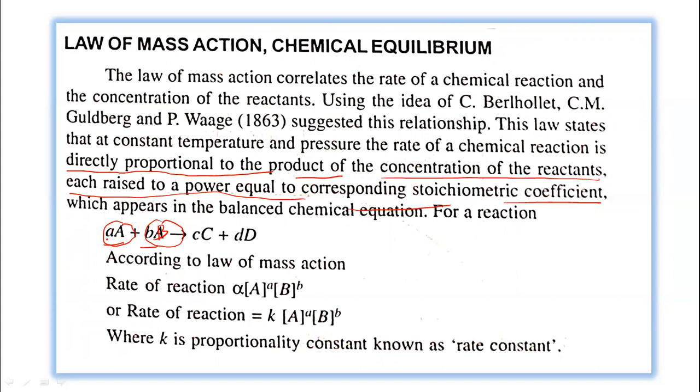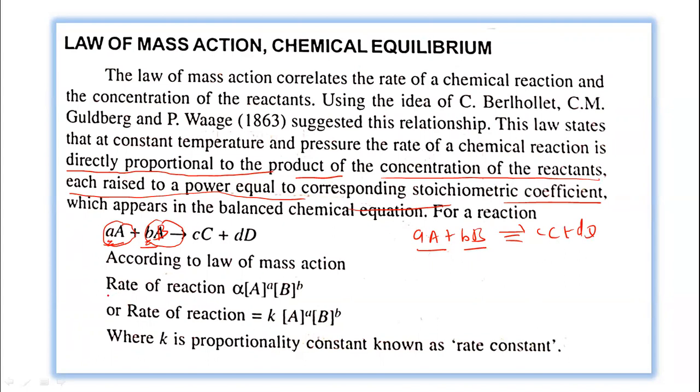You can see here the stoichiometric coefficient is a here, and the stoichiometric coefficient is b here, corresponding to the stoichiometric coefficient which appears in the balanced equation. So this is the balanced equation. a moles of A reacts with b moles of B reactant, and there is a formation of c moles of C and d moles of D. So the rate of the reaction is directly proportional to the concentration of the reactants raised to the power equal to its stoichiometric number. So let us write down the rate of the reaction here.